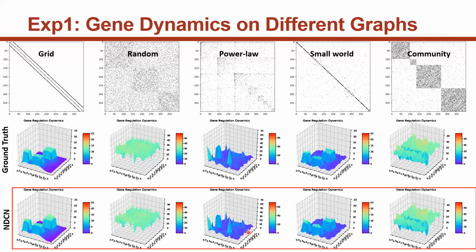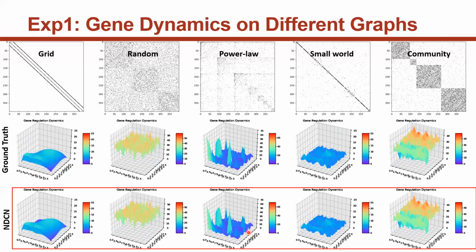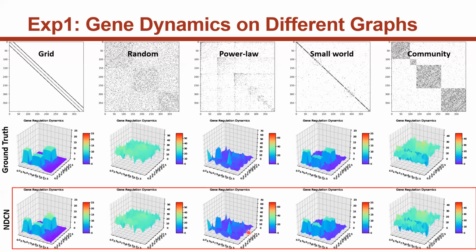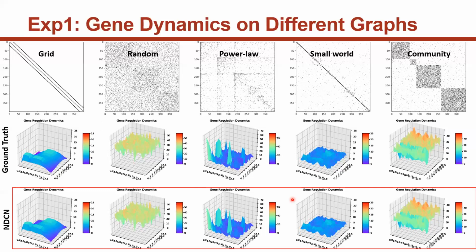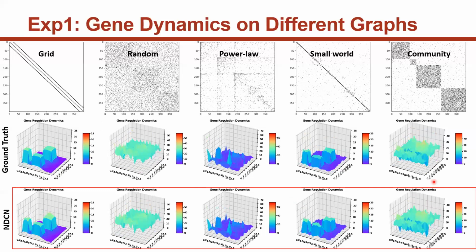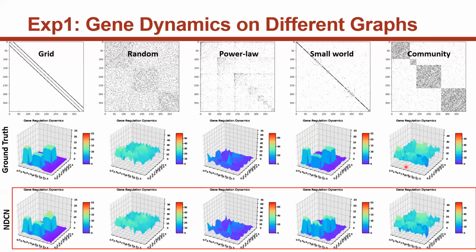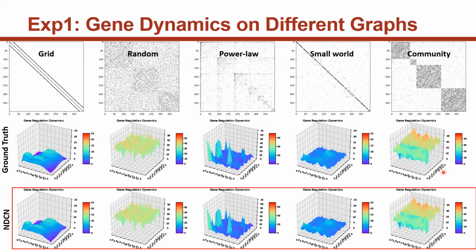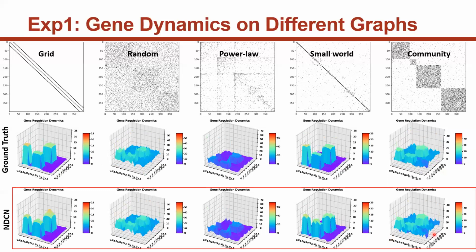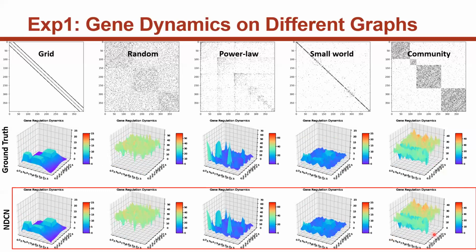Next, we validated our model on gene regulatory dynamics. Again, we found the same gene regulation dynamics on different graphs show quite different temporal patterns. Some network dynamics grow very fast and show spiky patterns on random graphs or power law graphs, and cluster dynamics on community graphs. Again, our NDCN learned all these network dynamics very accurately over time.